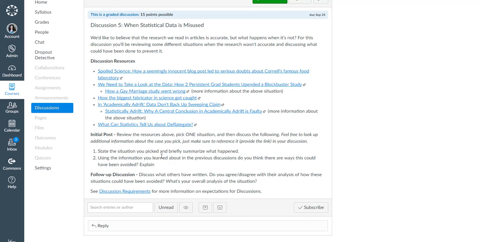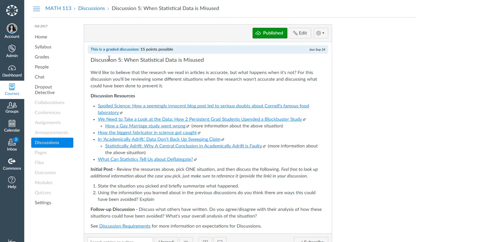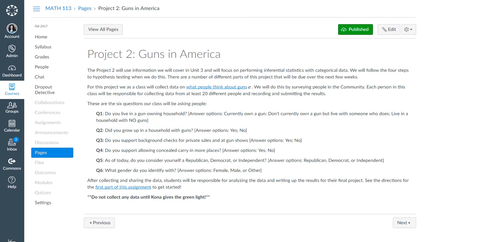So 1, 2, 3, 4, use the information you learned to think about whether there are ways these situations could have been avoided. So that's your initial post. Then the follow-up is to discuss what others have written: do you agree, disagree, what's your overall analysis of the situation? So there's discussion 5.